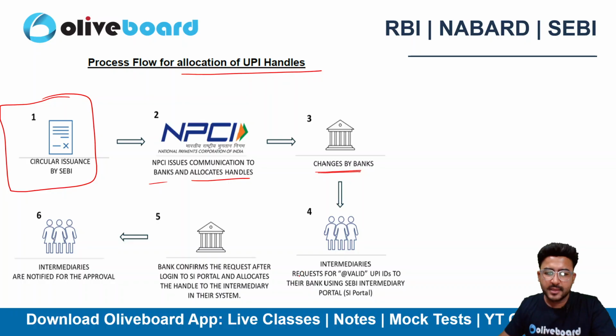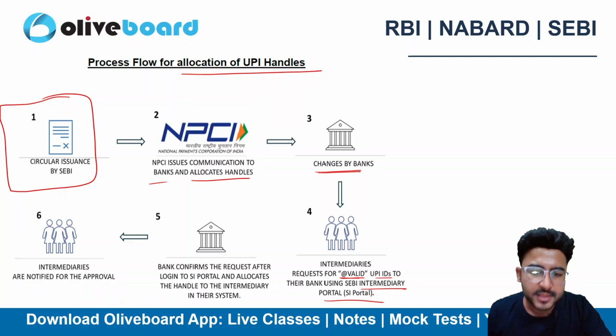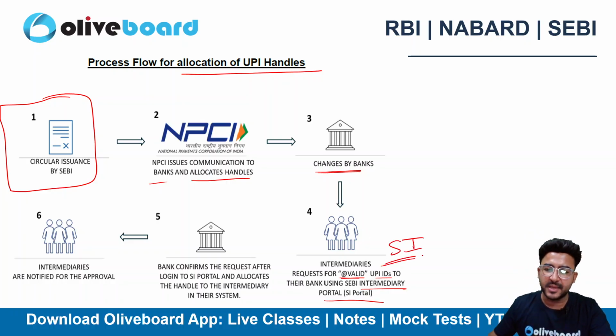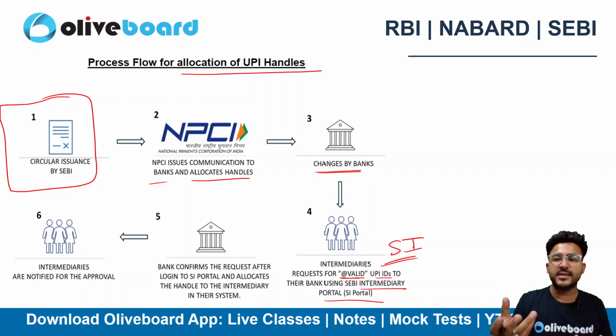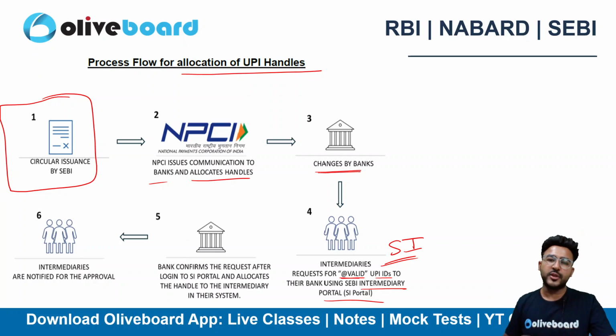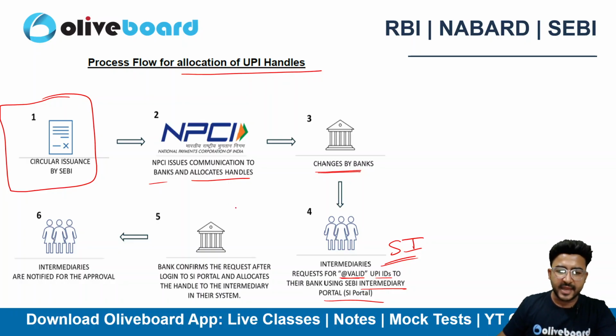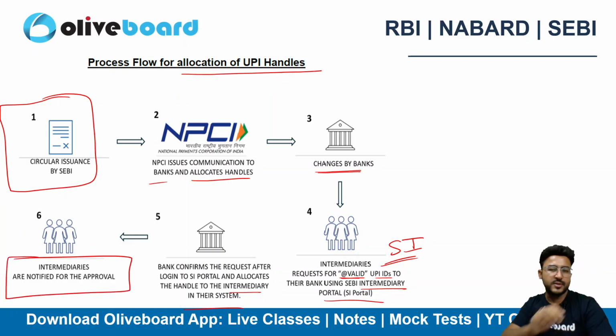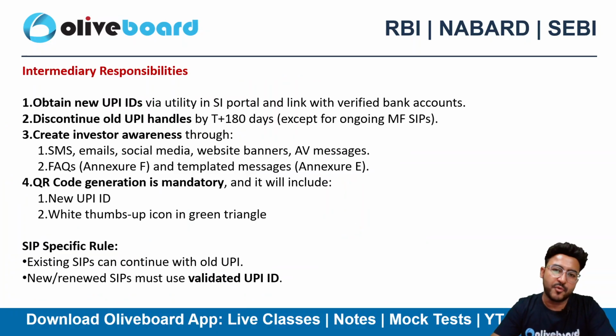The intermediaries request a valid handle, UPI IDs, from their bank using the SEBI intermediary portal. So they need to use the SI portal, the SEBI intermediary portal, for that, and they need to request the banks for the respective authorized handles. Once they request the handle, the bank confirms the request after logging in to the SI portal and allows the handle to the intermediary in the system. Then the intermediaries are notified of the approval. So that will be the entire process flow of this particular circular.